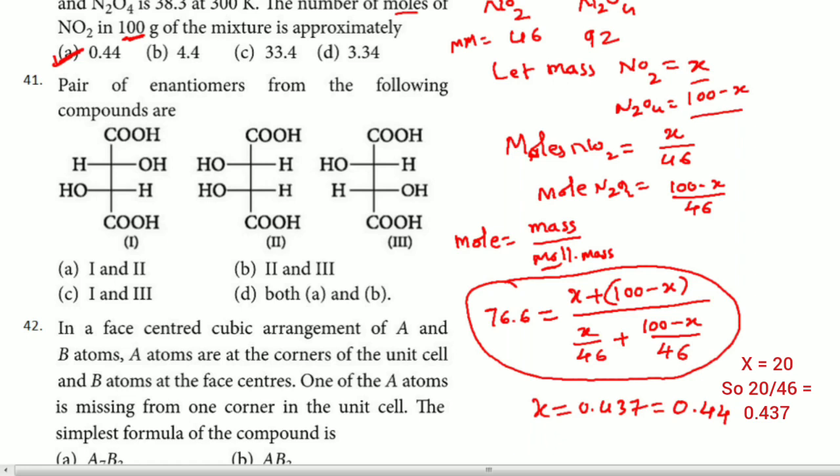Yes, 41st question. Pair of enantiomers from the following compounds. For a pair of enantiomers, remember, there should be non-superimposable mirror images. This one and this one are not mirror images, but the first and third ones are mirror images. Hence the answer for this question is C, remember. Answer for this question is C.